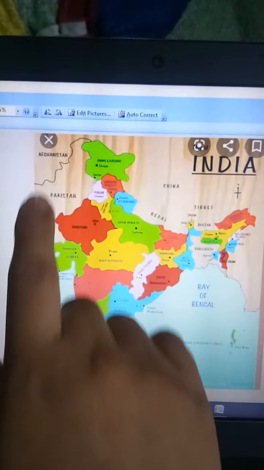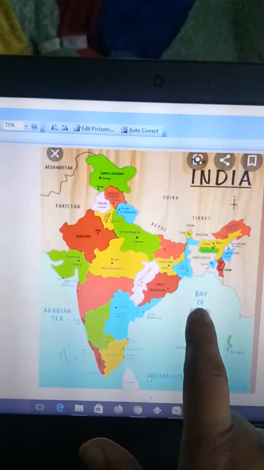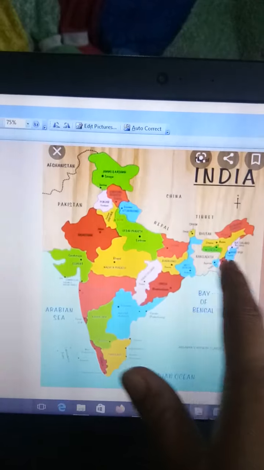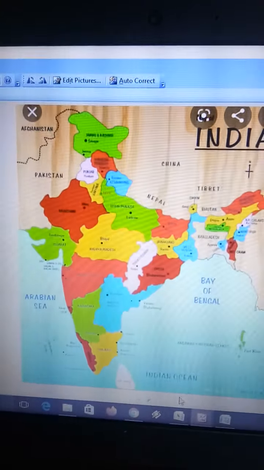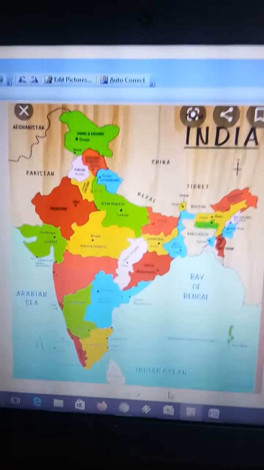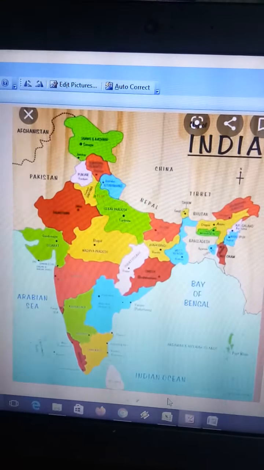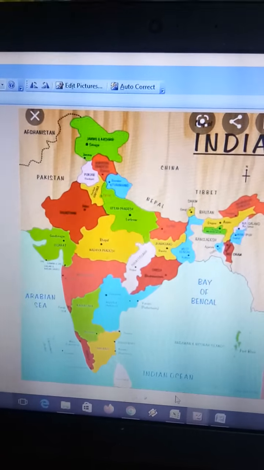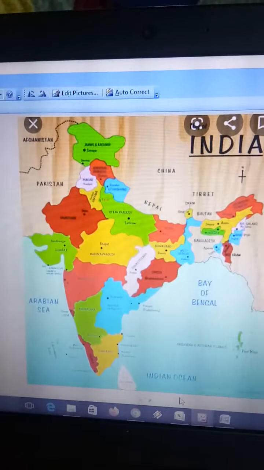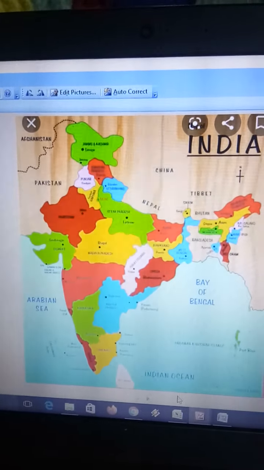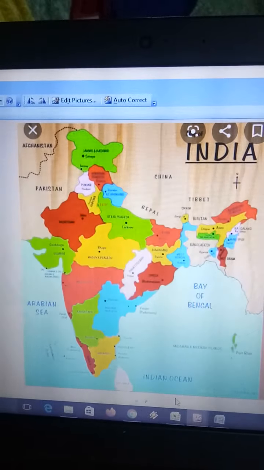Again, I am going to repeat: Pakistan, Afghanistan, Nepal, China, Bhutan, Bangladesh and Myanmar. So you should know the place of each neighboring country on the map of India. I am going to send you a link and you have to practice these neighboring countries. After this, let's talk more about India.